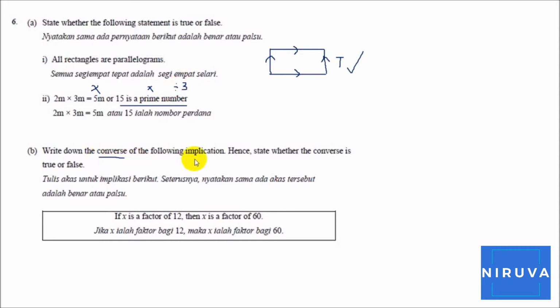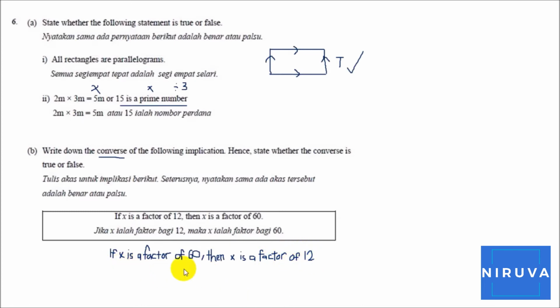Okay, for B, write down the converse of the following implication and state whether the converse is true or false. So the statement: if x is a factor of 12, then x is a factor of 60. So the converse will be: if x is a factor of 60, then x is a factor of 12.